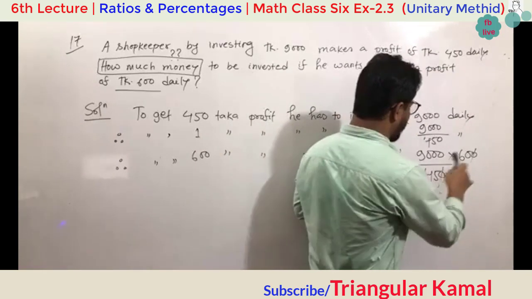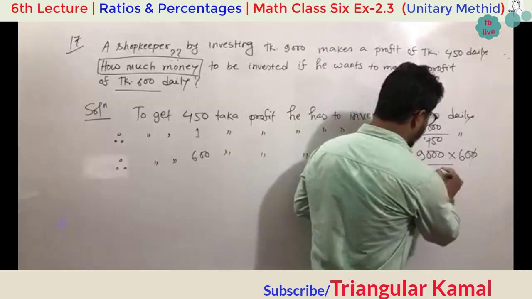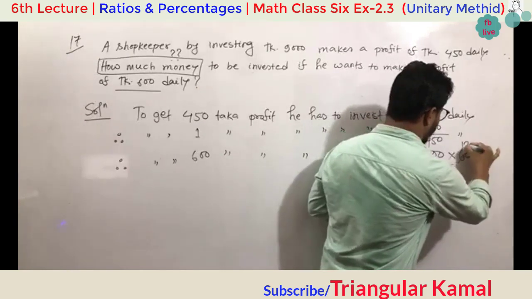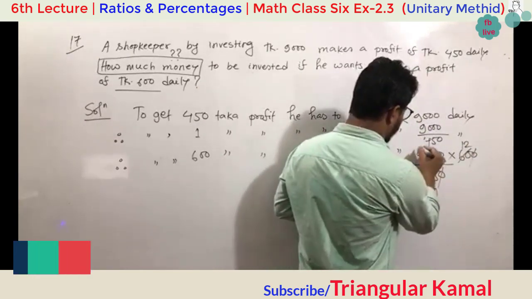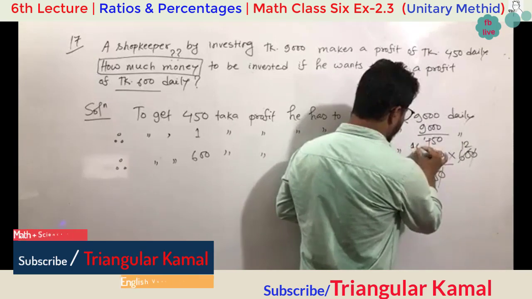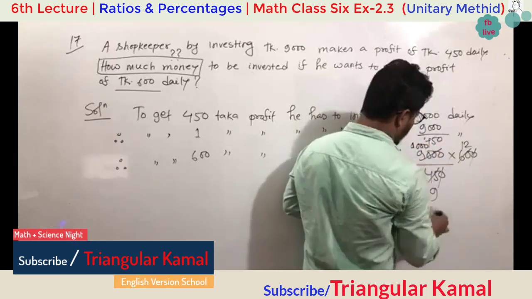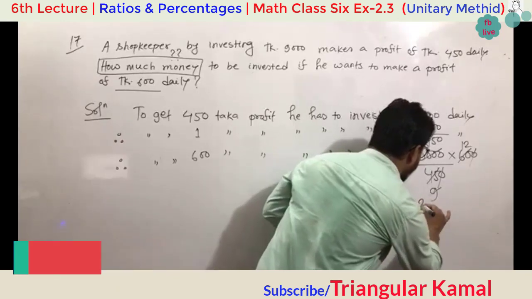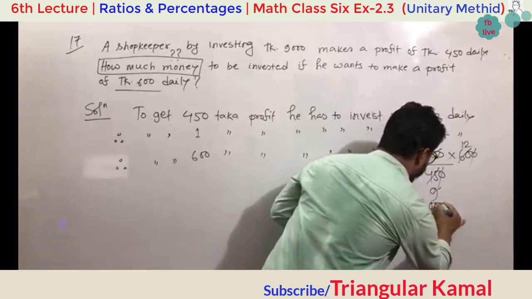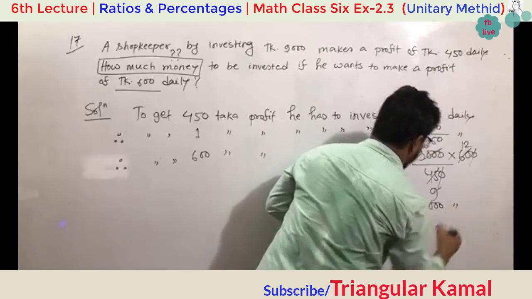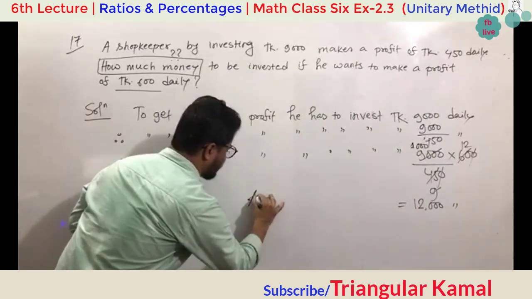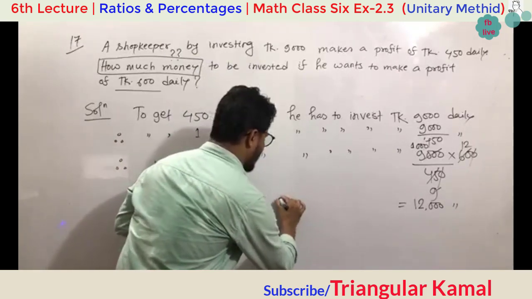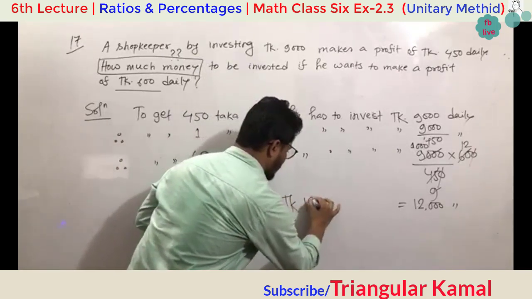Now divide by 5: 5 nines are 45, and 5 times 12 is 60. So this gives 9 times 1,000 divided by 12... so it will be 12,000 daily. Answer: taka 12,000.